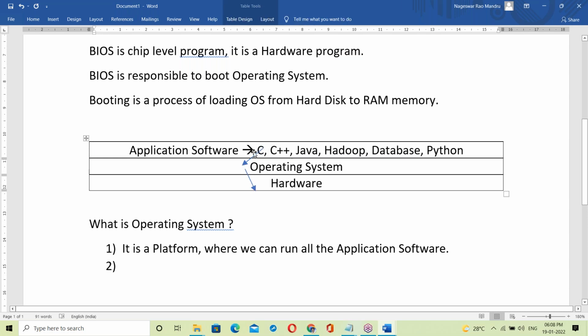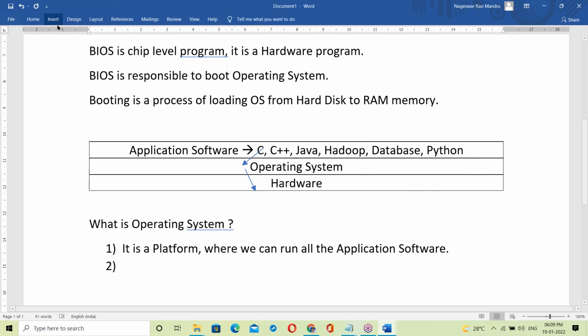So the data is transferred through the OS. The output of all the programs is transported to the output device through the OS.